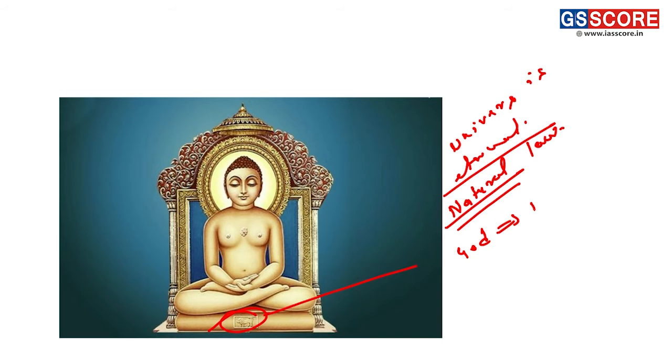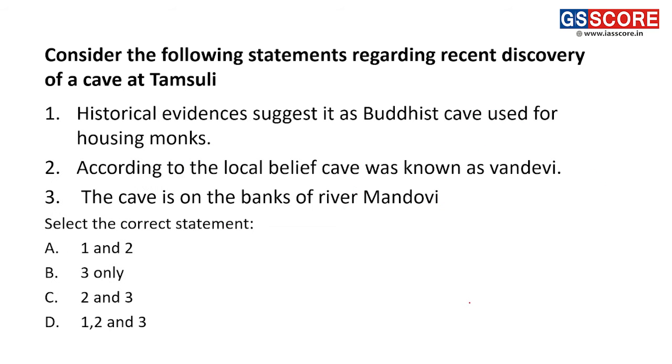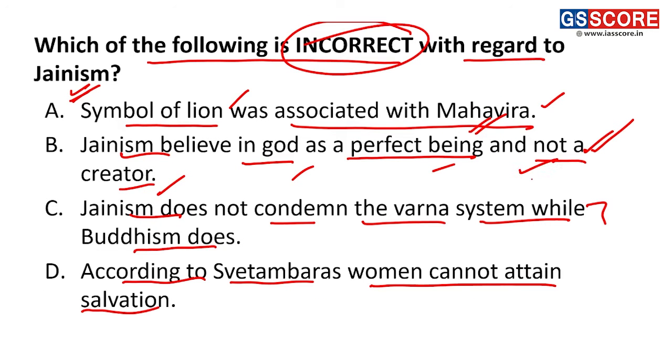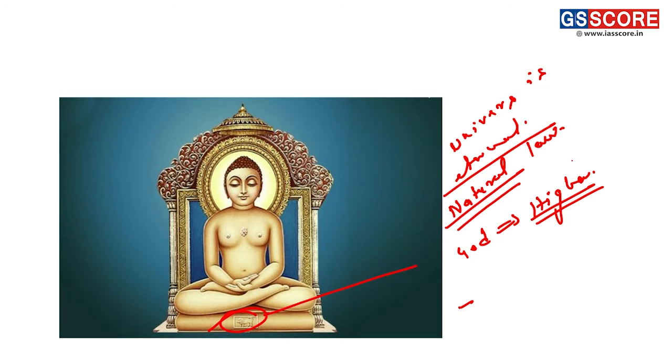God is only a higher being who has attained the higher and superior quality of human being. That's why he is called God. And there's no concept of God. And on this point, Jainism also condemned, and they were against that point that they rejected.